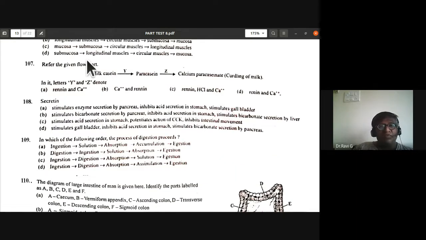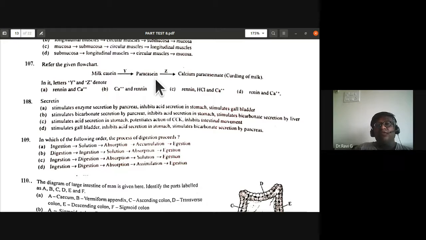So refer to the given flow chart. Milk casein is Y, and paracasein it forms. The question that we are discussing now is question 107.